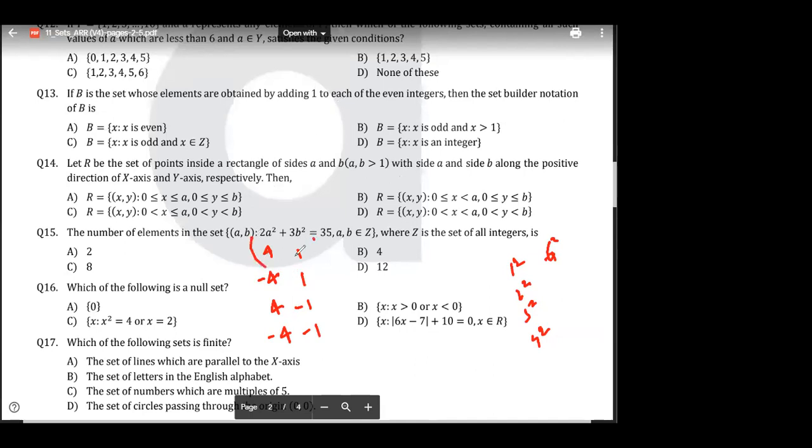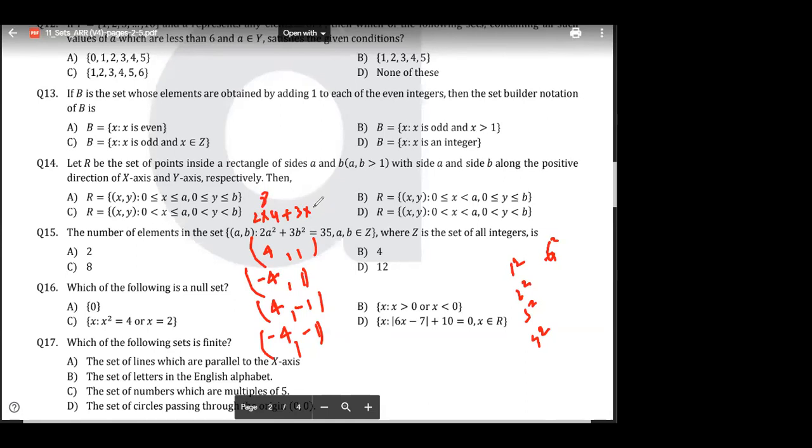So this is the first element, this is the second element, this is the third element, and this is the fourth element. Clear? Did you understand? Tell me. Because if you put 4, 2 into 4 is 8, and here 3 into what will give 35? 3 into 7 is 21, 5 is 35, no, sir.